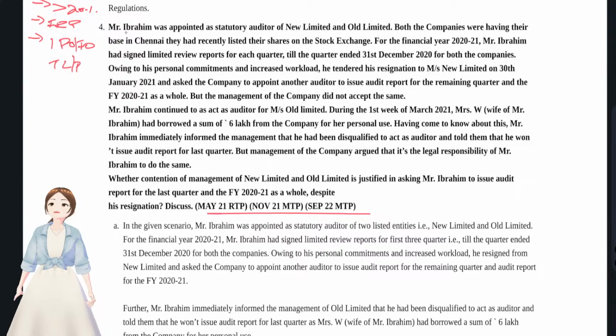Okay, Mr. I was appointed as statutory auditor for New Limited and Old Limited. There's no relation between New and Old Limited, I guess, because they haven't given one. Both the companies have their base in Chennai. They are not holding or subsidiary companies; they are two independent companies.